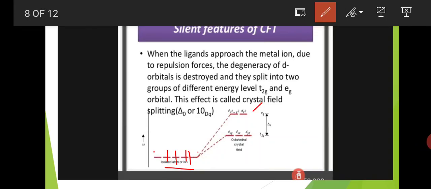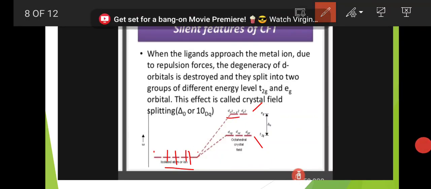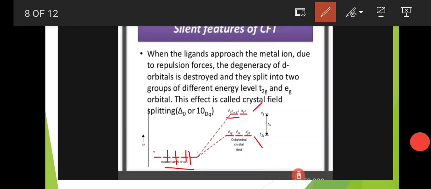This is one group and here is another group. Here the orbitals are dx square y square and dz square, which is the eg group, the high energy level group. Downside, three d orbitals are there: dxy, dxz, dyz. These three come under the t2g group, the low energy group.